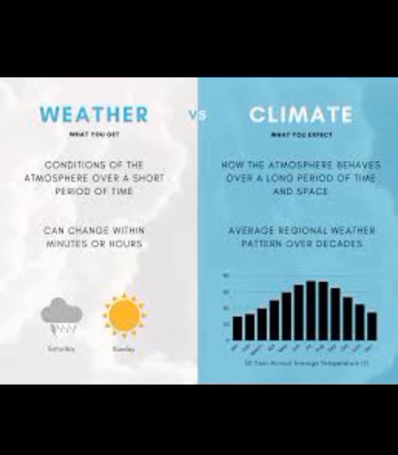Sometimes it is sunny in the morning and rainy in the afternoon. This is because the weather of a place changes every day. These changes that happen in a short time are called weather. This regular pattern of weather that takes place over a long time is called the climate.